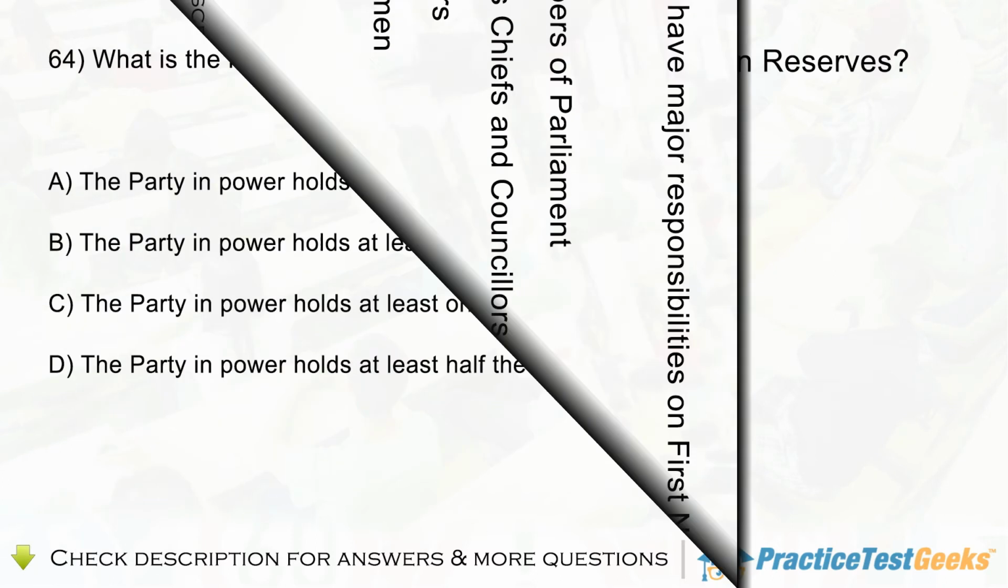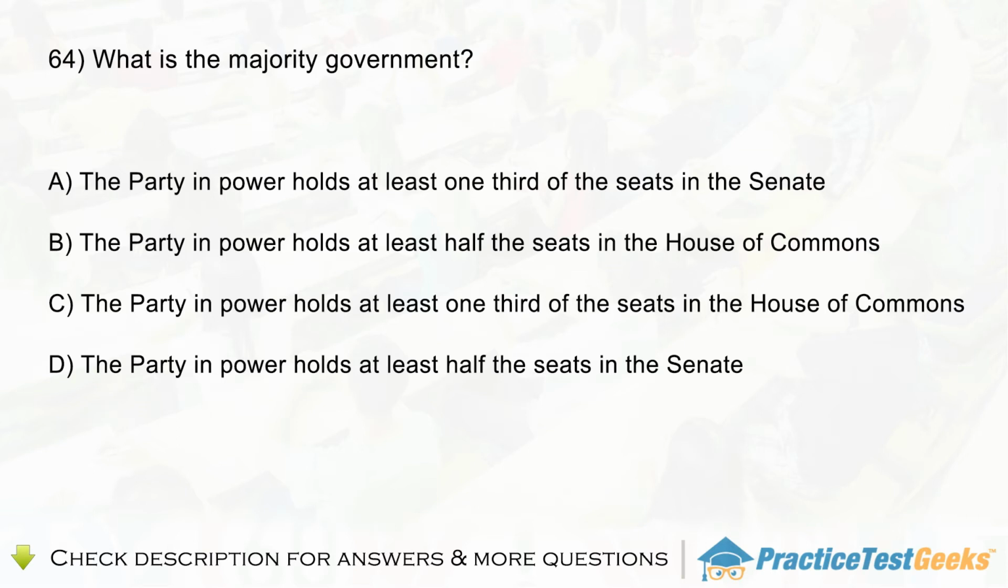Question 64. What is the majority government? A. The party in power holds at least 1/3 of the seats in the Senate. B. The party in power holds at least half the seats in the House of Commons. C. The party in power holds at least 1/3 of the seats in the House of Commons. D. The party in power holds at least half the seats in the Senate.